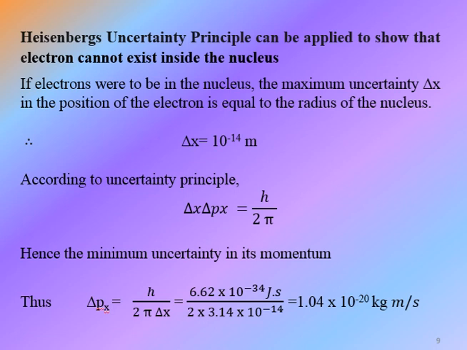According to the uncertainty principle, delta x into delta px equals h upon 2 pi.